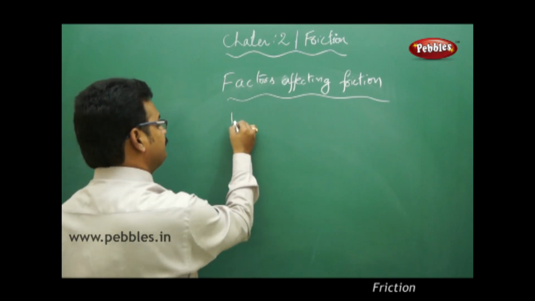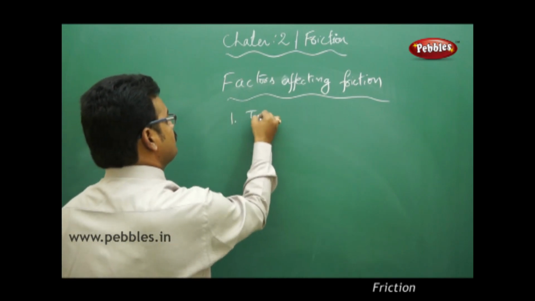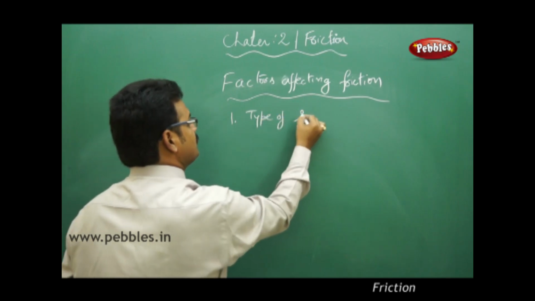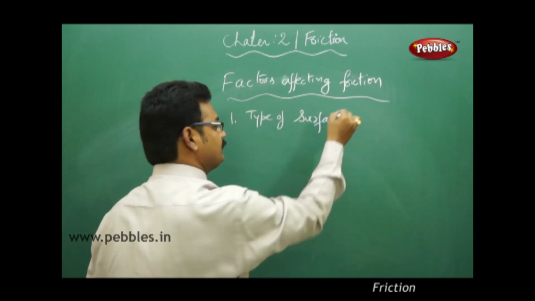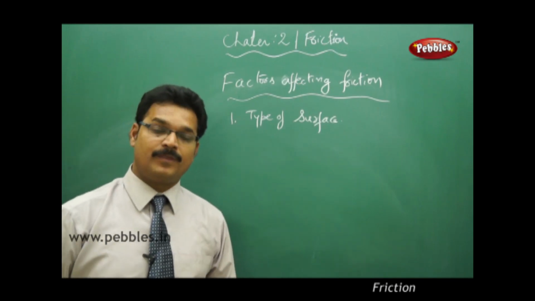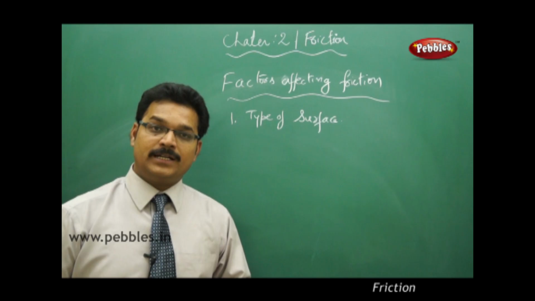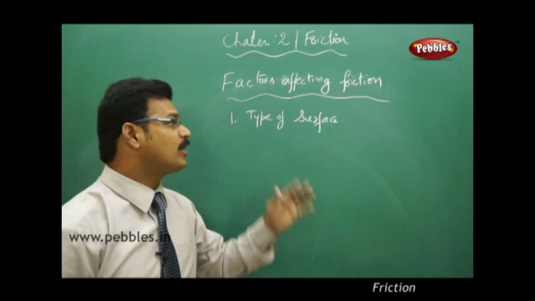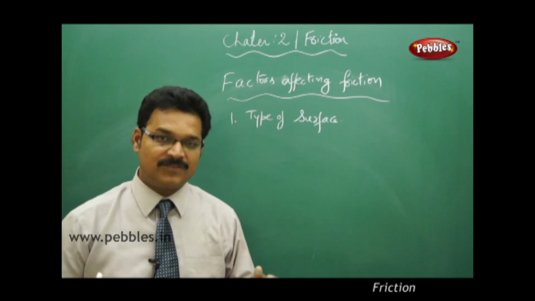Number one, type of surface. Type of surface obviously is a very important factor, I can say. As we know, rough surfaces have more amount of friction than soft surfaces.